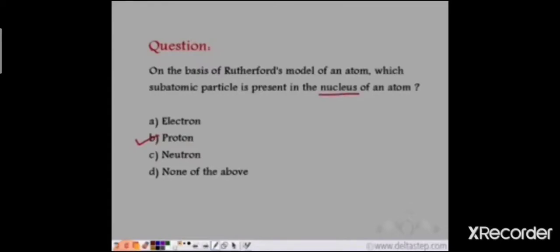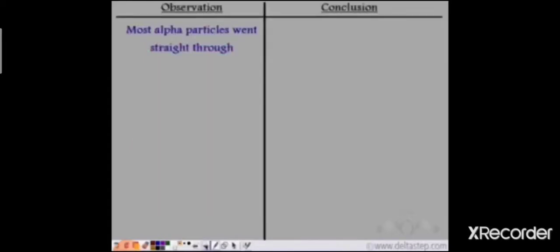So, let's see again how Rutherford was able to come to the structure of the atom as he proposed. By Rutherford's scattering experiment, he observed that most alpha particles went straight through, and by this observation he concluded that the atom contains a large empty space.